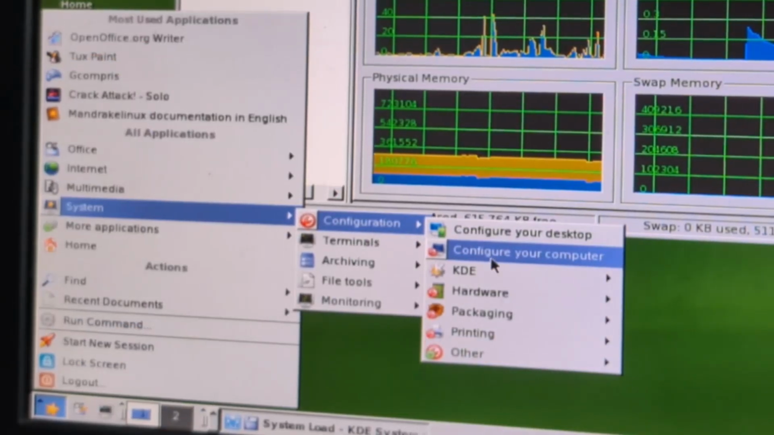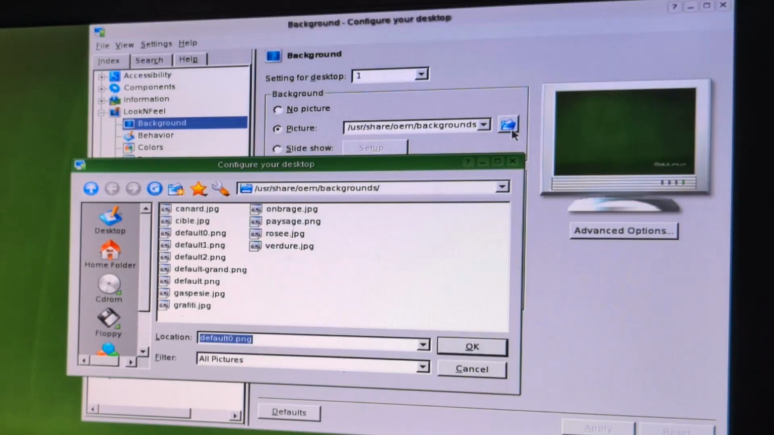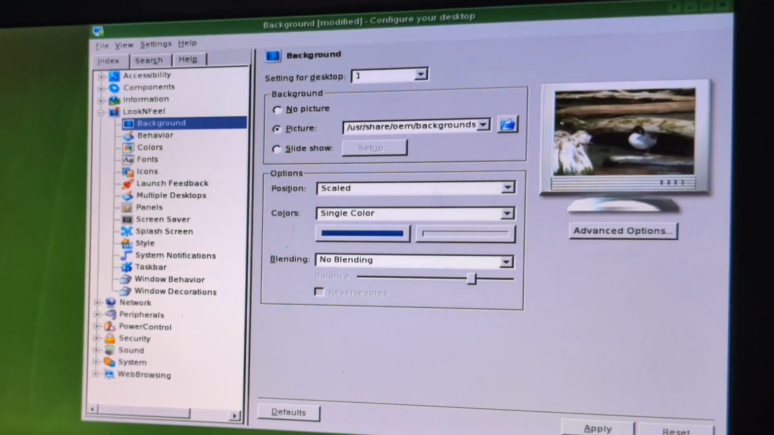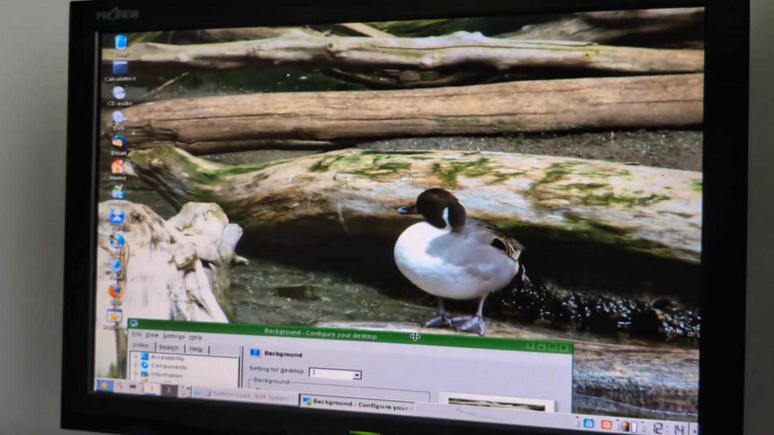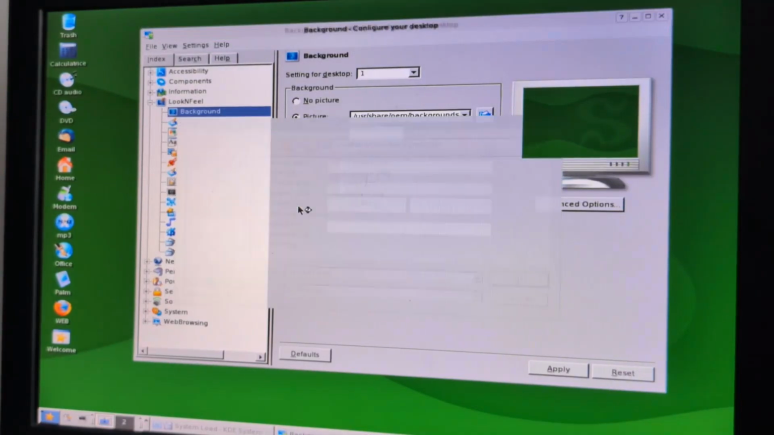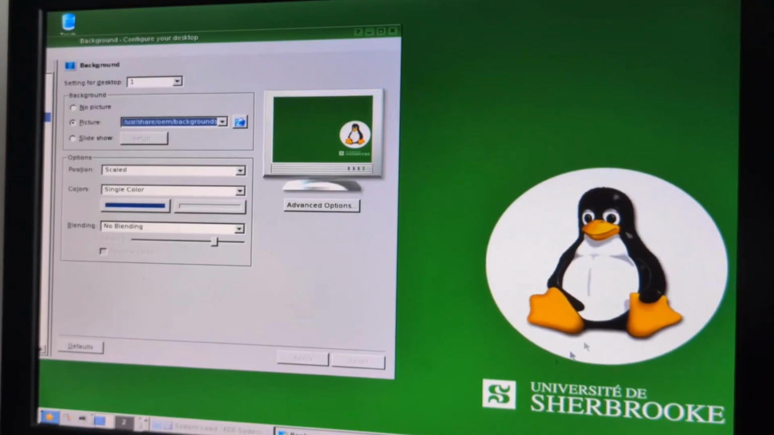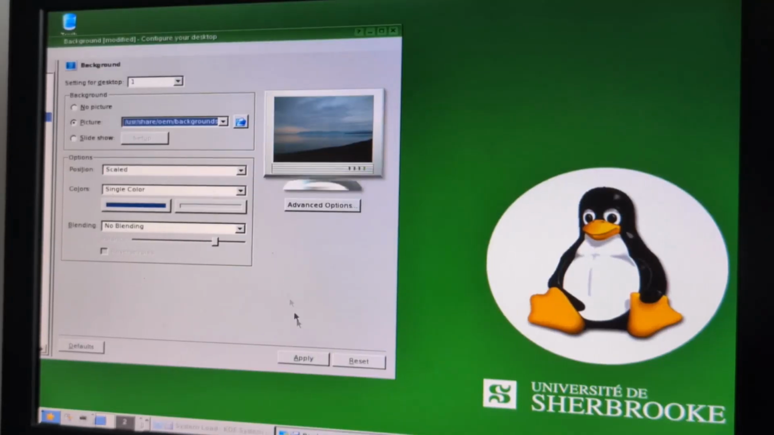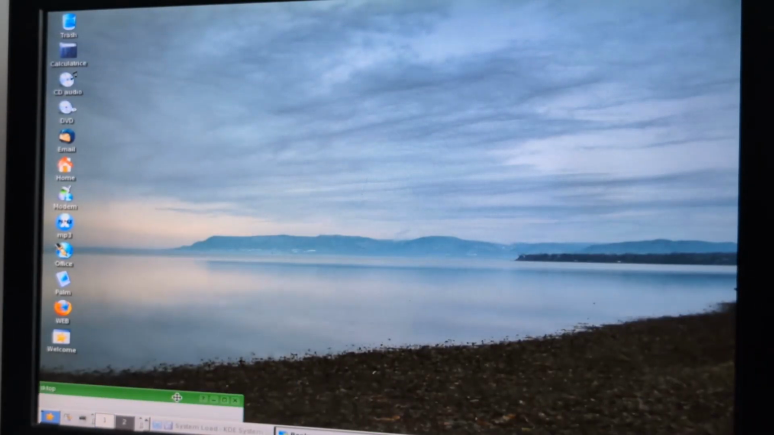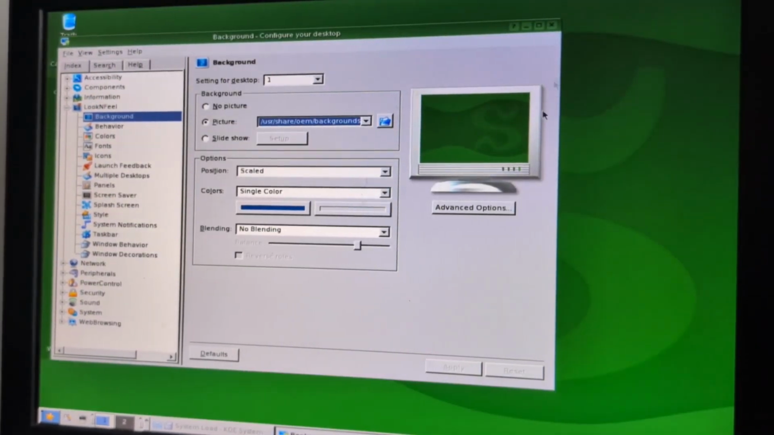Now let's have some fun and change the appearance of the desktop. So let's go to background. EduLinux comes with a lot of default wallpapers. So this one, for example, canard is a duck. Default one. That one's with the logo of the university. Default 2. Also with the logo, but with a giant Linux. And we have Gaspésie, which is a place in Quebec. They're very nice. I think I'll change it back to default 1. Anyway,